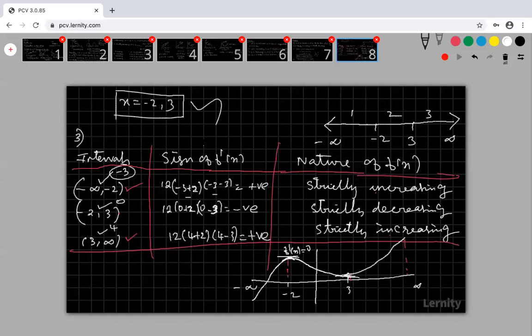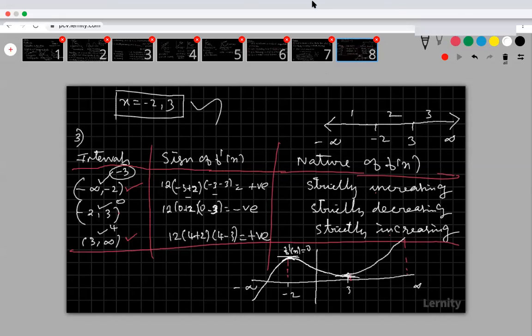These two points are called our critical points. That means at these points only we are going to get the maximum and minimum. They are the turning points. Turning points means if the function is increasing and it turns, it is going to decrease. Again, if the function is decreasing and it turns, it is going to increase. Are you clear? Do you understand?